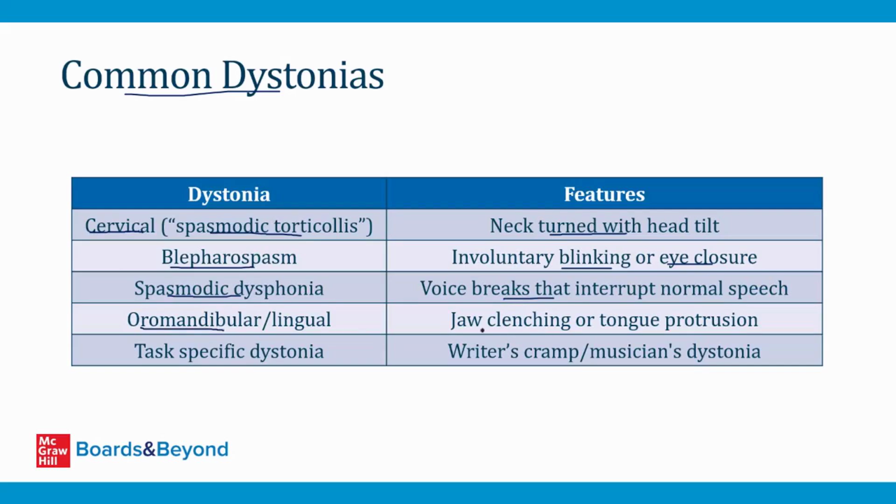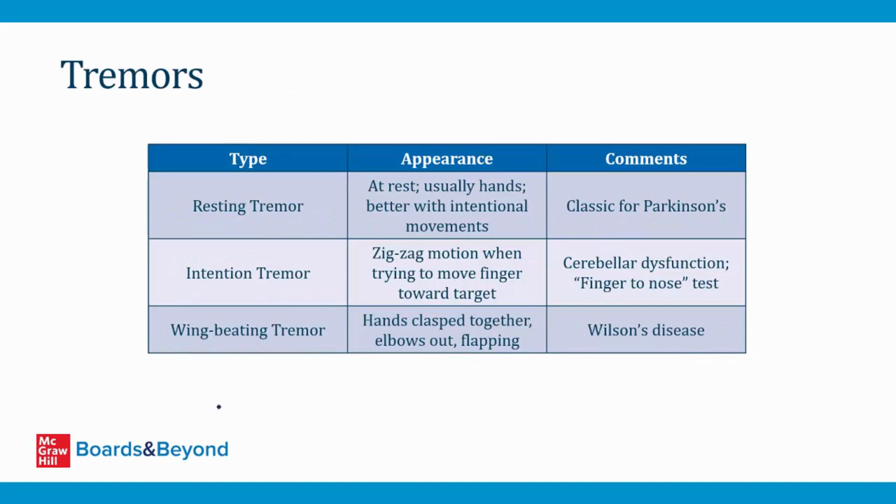Oromandibular dystonia is when the jaw gets stuck in a clenched position, and lingual dystonia is when the tongue gets stuck in a protruded position. And then finally, there are so-called task-specific dystonias like writer's cramp, where the patient's hand gets stuck in a position like we saw on the last slide from overuse. There's also a variant of this called musician's dystonia that occurs when patients overuse their hands to play a musical instrument. Okay, let's finish this video by talking about tremors.